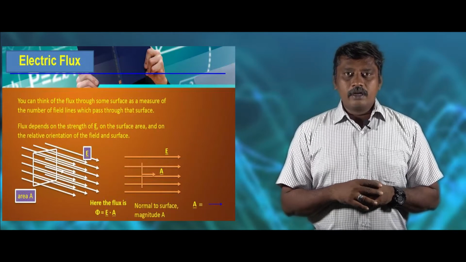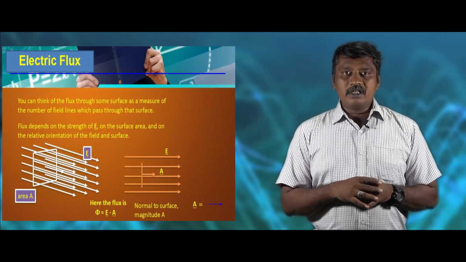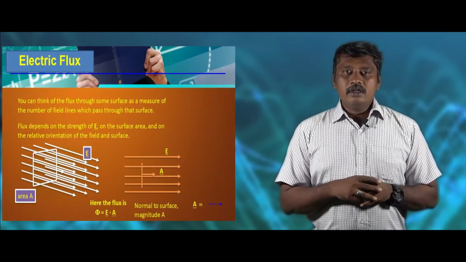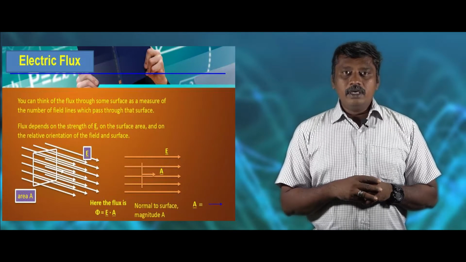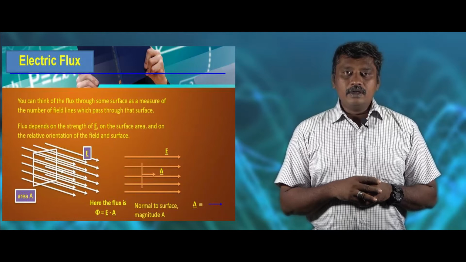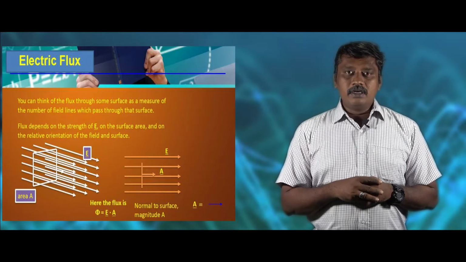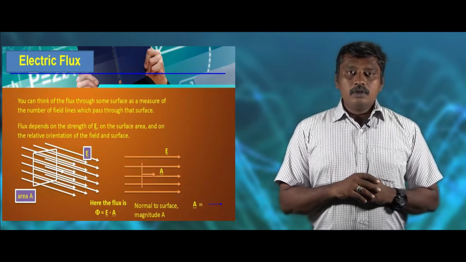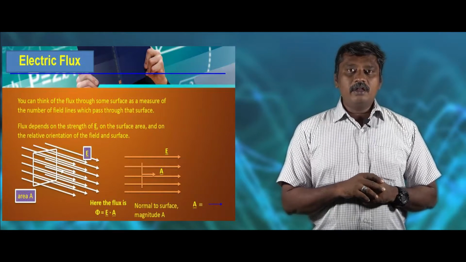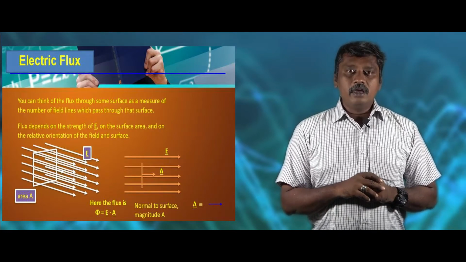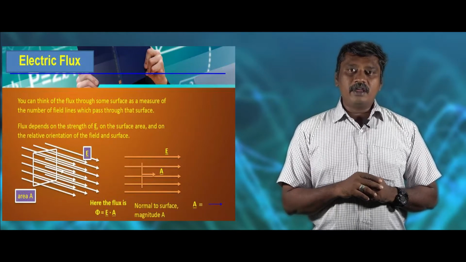Since the electric field is a vector and the normal drawn to the surface area is also a vector, phi is equal to E dot A. This dot product gives phi equals EA cos theta, where theta is the orientation of the surface in the electric field E. So the electric flux depends upon the surface area and the orientation of the surface in the electric field. The orientation is given by theta and the surface area is A.